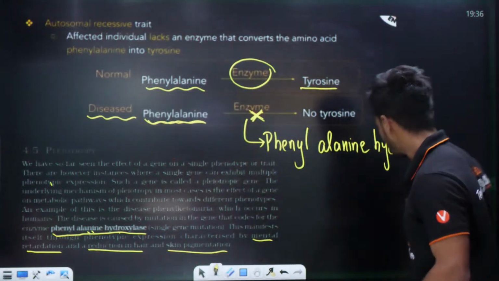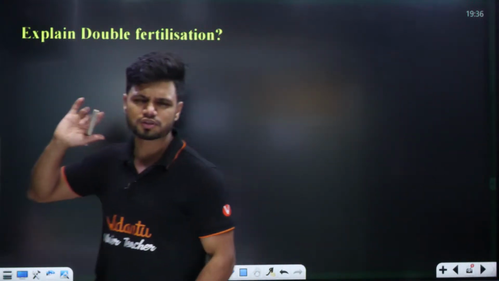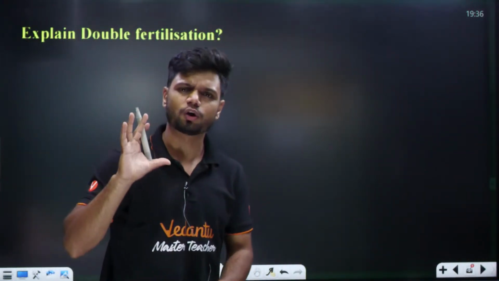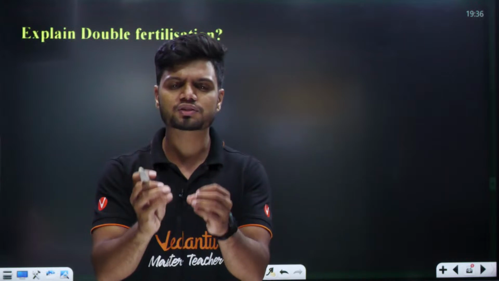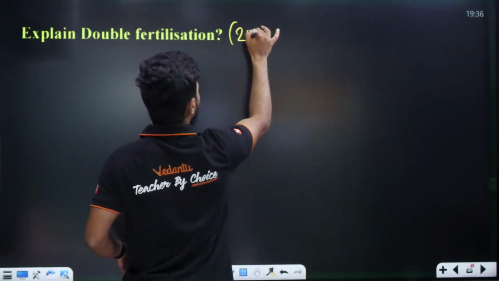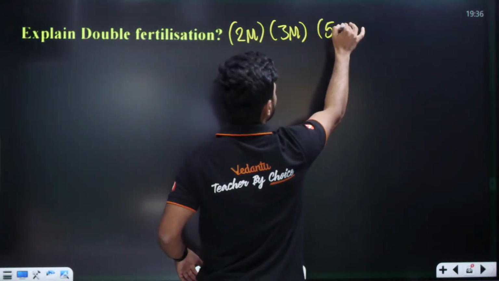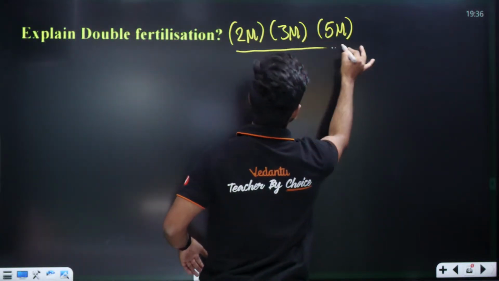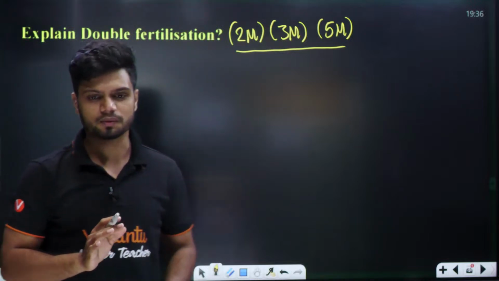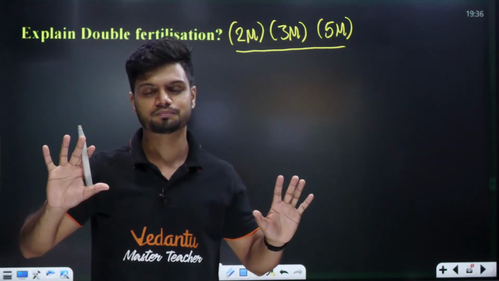Done. Next question, let's see. Now explain double fertilization. Very simple question, very famous question. They always ask you this question. Double fertilization, explain. They can ask this question for 2 mark or 3 mark or even 5 mark. Anything is possible. Depending upon how many marks they are asking, the answer can change.